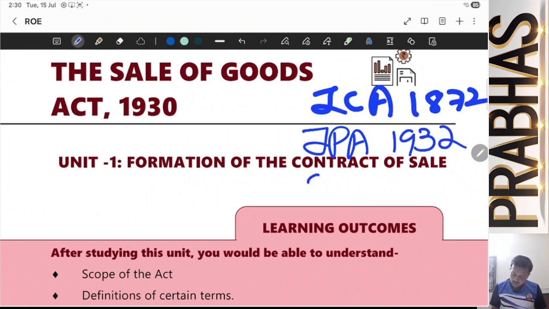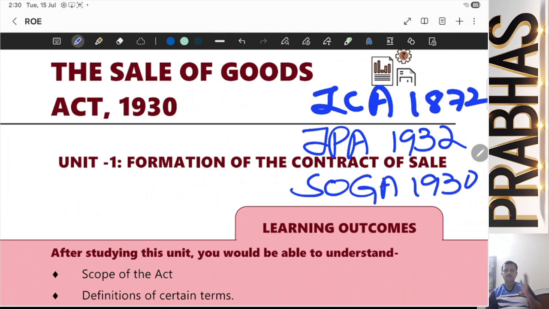And today what we will be seeing, that is in short called SOGA. So Indian Contract Act 1872, Indian Partnership Act 1932 and SOGA 1930. Now a question may arise, sir, whether before IPA, the Indian Partnership Act, was there no partnership form of business? One more question is whether there were no sale transactions before SOGA? No, they were there. But remember, these two were included in the Indian Contract Act.